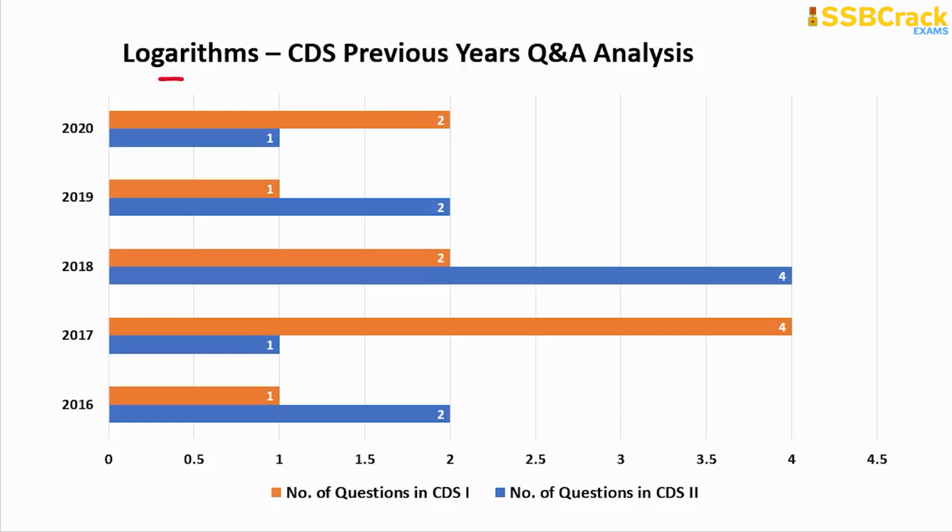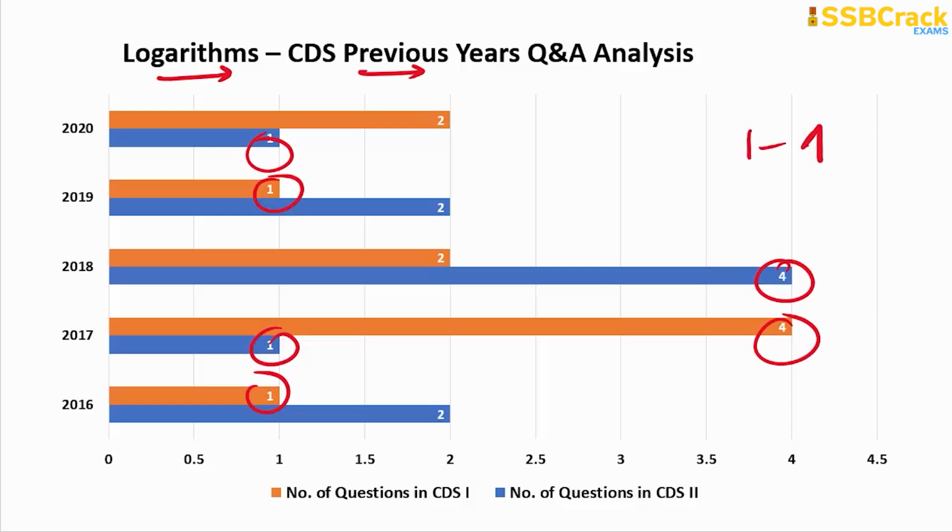Okay, so logarithm. You can see the CDS previous years Q&A analysis here, that the minimum questions so far were 1 in number on the logarithm and maximum questions were 4 in number. And this is also a scoring chapter.